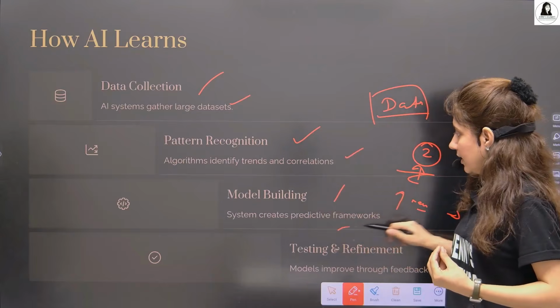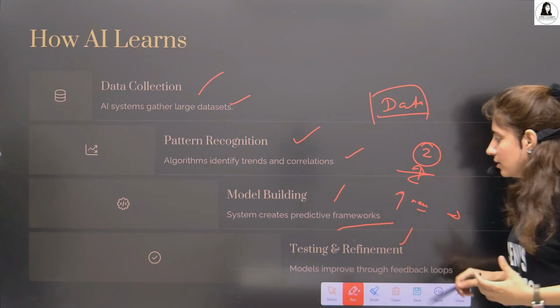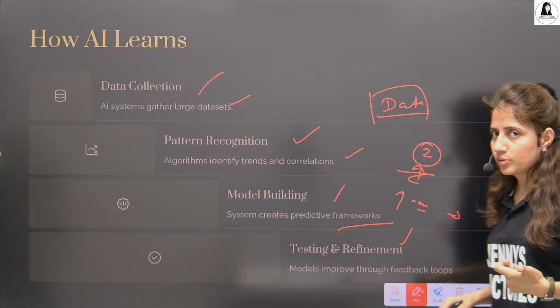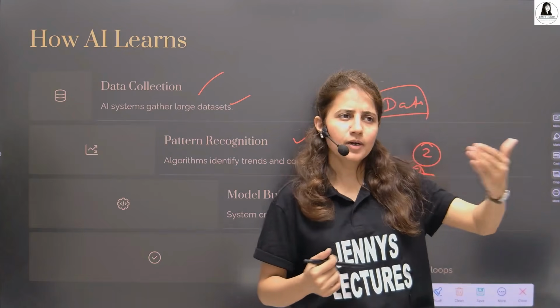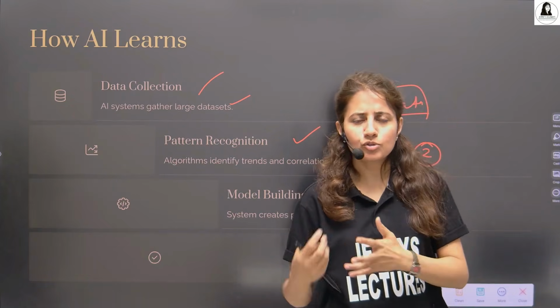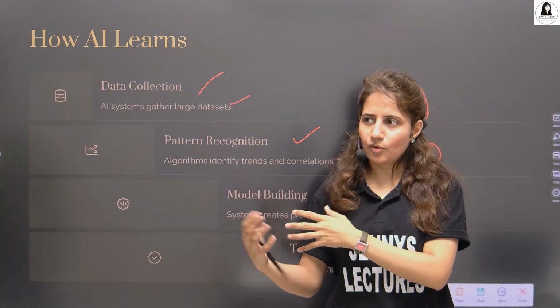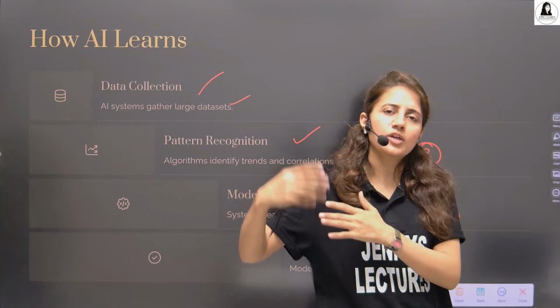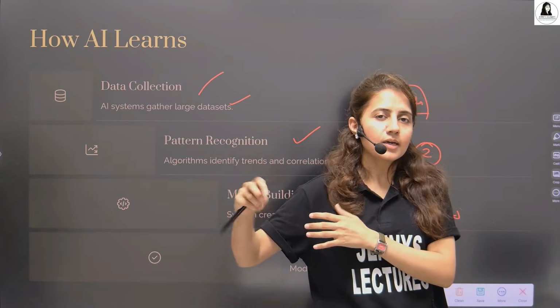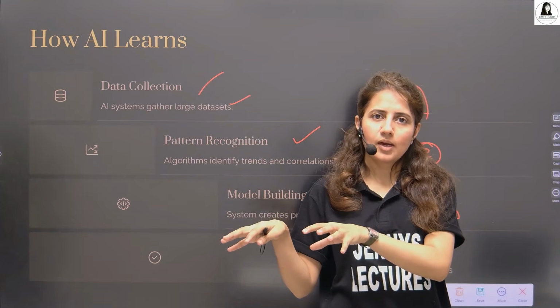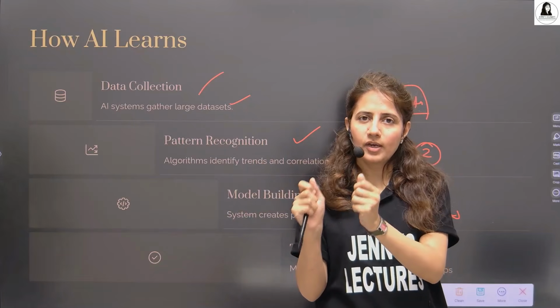Model building creates predictive frameworks, and then testing and refinements. Models improve through feedback loops. Same, we give feedback to children and they learn from that feedback also. Same, AI models also learn from feedback. They refine themselves, they improve themselves, right? These things are happening behind the scenes, but that is in depth. I'm just going to show you the basic idea of AI now.